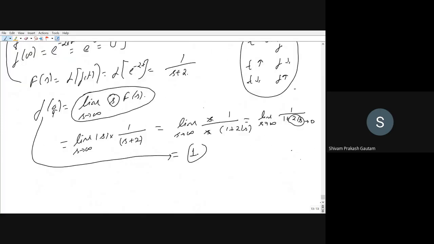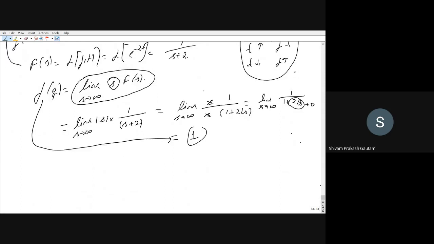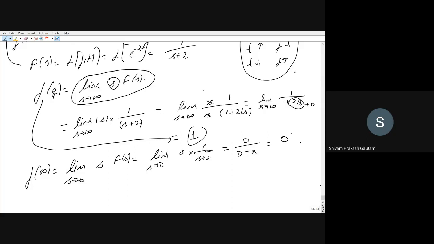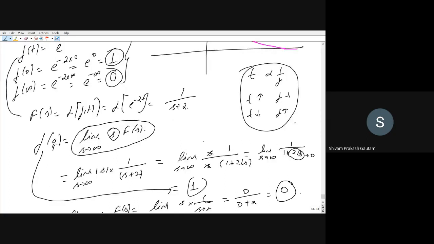Again, if you want to calculate the final value of this Laplace transform, just calculate f of infinity. The formula: time is tending to infinite, so frequency will be tending to 0, s into F(s). This will be equal to limit s tends to 0, s into 1 upon s plus 2. Now you can directly put the limit, so this will be equal to 0 upon 0 plus 2, which is equal to 0. So you can see here we have calculated the final value as well as our initial value. Is it okay?